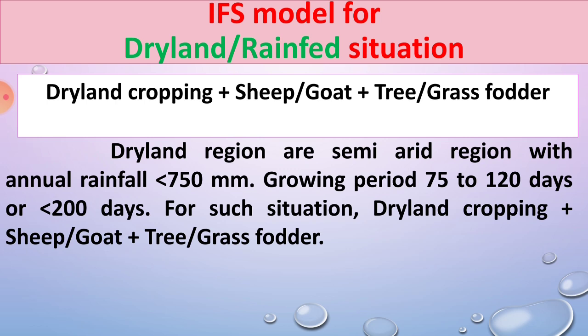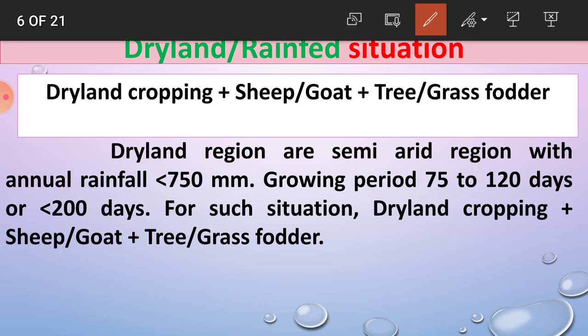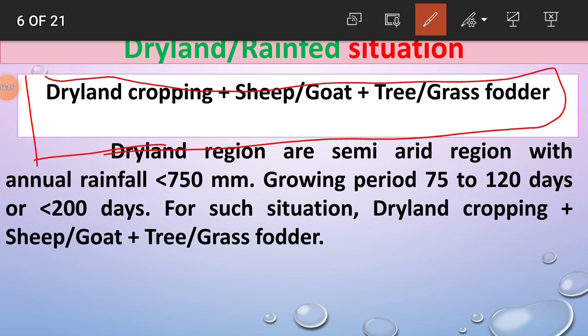The IFS model for dryland or rain-fed situation is dryland cropping plus sheep or goat plus tree or grass fodder. This is called the IFS model, integrated farming system model. Dryland cropping is the major enterprise, and the allied enterprises are sheep and goat plus tree or grass fodder. You have to grow the trees or grasses for fodder purpose.